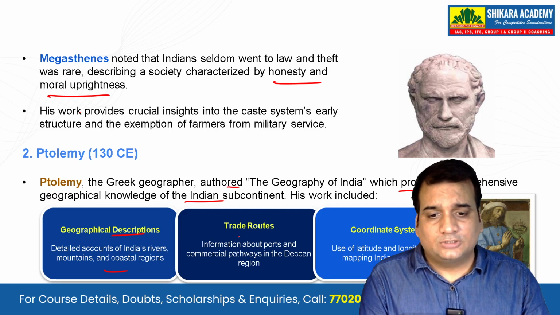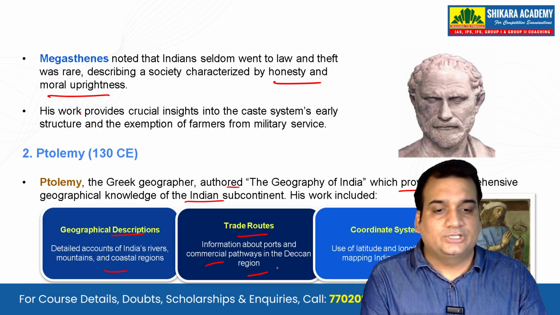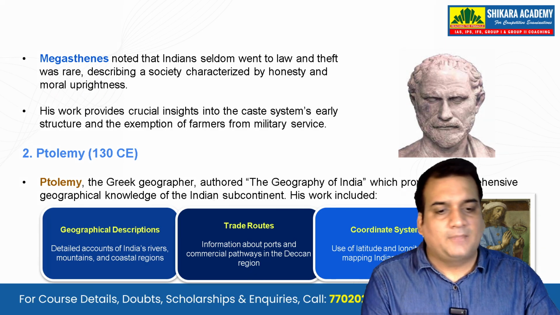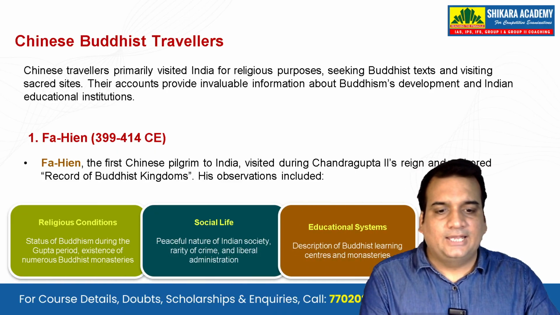Then he also talks about the trade routes, information about ports, commercial pathways in the Deccan region, and the coordinate system, use of latitude and longitude for mapping Indian territories. That is what Ptolemy talks about. Then let's see the Chinese Buddhist travelers.